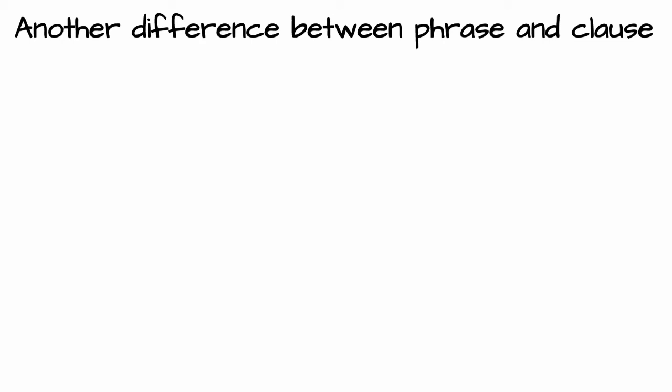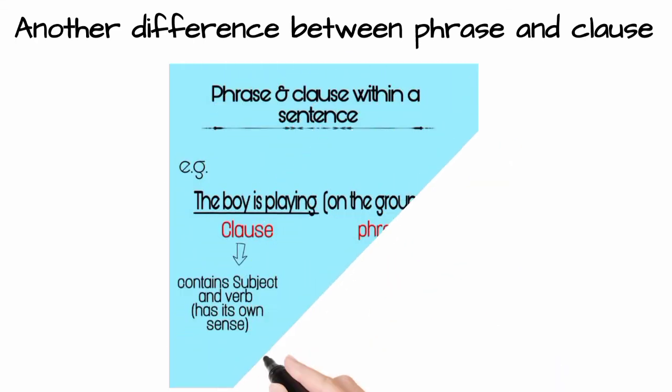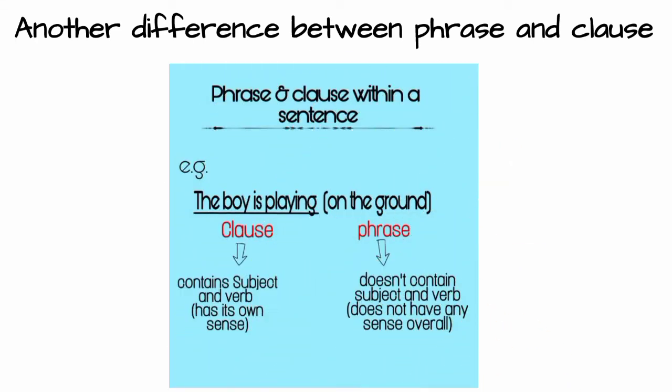For example, the boy is playing on the ground. The first part of this sentence, the boy is playing, is a clause and also a sentence because it has its own meaning. But on the ground is not a clause because it does not have any subject or verb and does not have any sense. So this is the phrase. On the ground is a phrase consisting of some words or word categories.